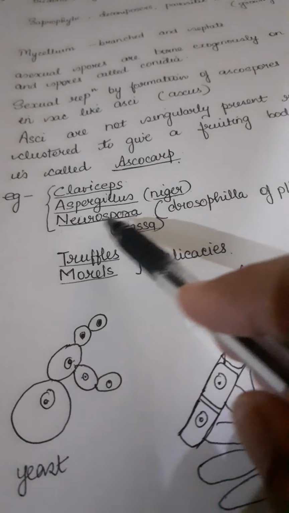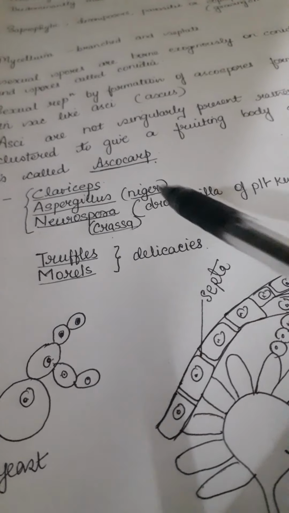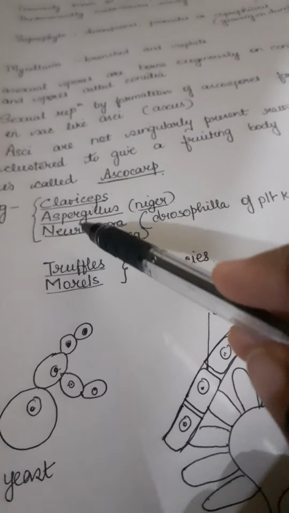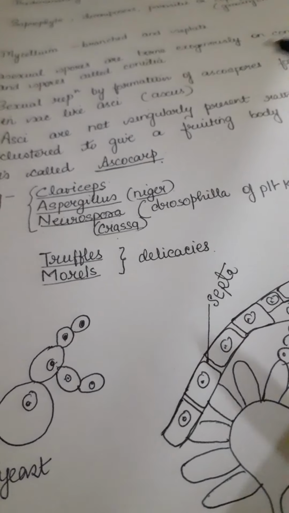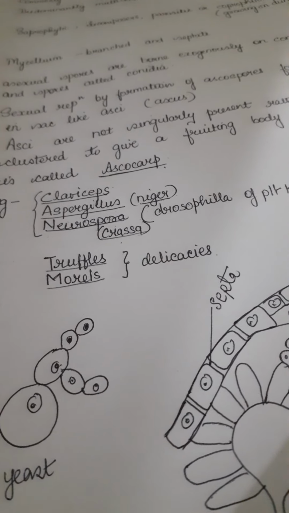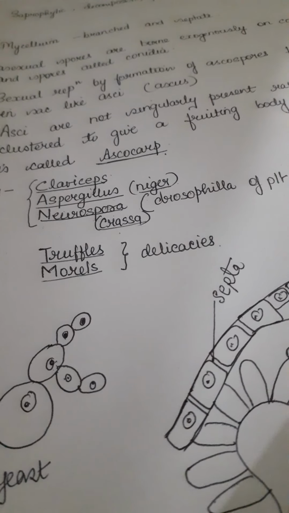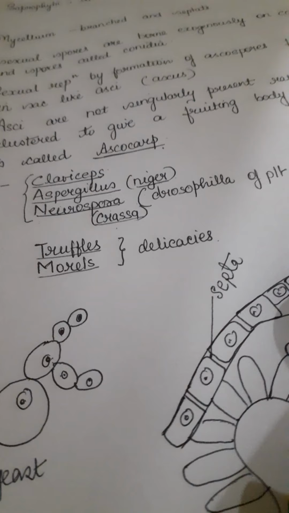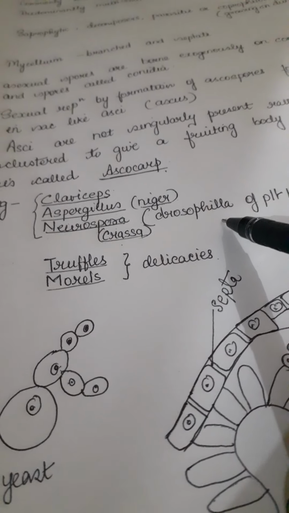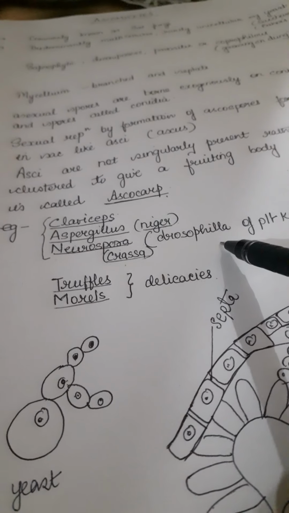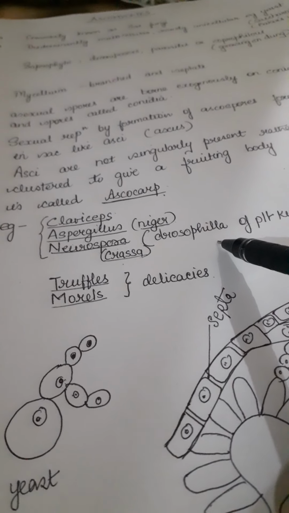Neurospora crassa. Let me tell you, Neurospora is widely used in genetic studies. Neurospora, as you know, is something related to plants, not exactly animals, because it is a fungus, it will be nearer to plants than animals. Drosophila melanogaster, you will come across this fruit fly when you study class 12th.